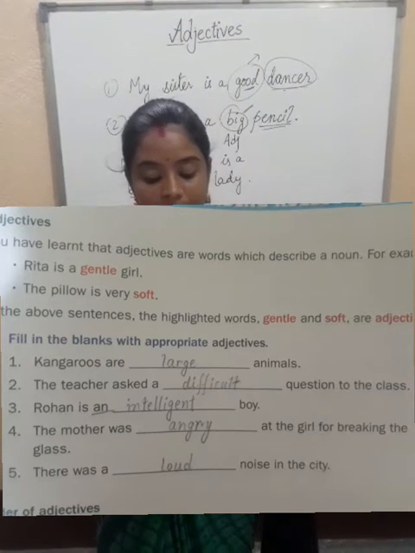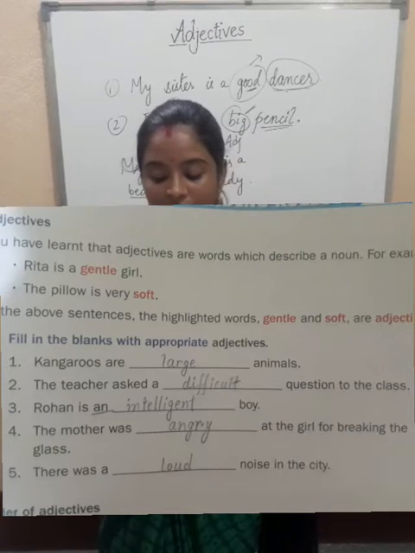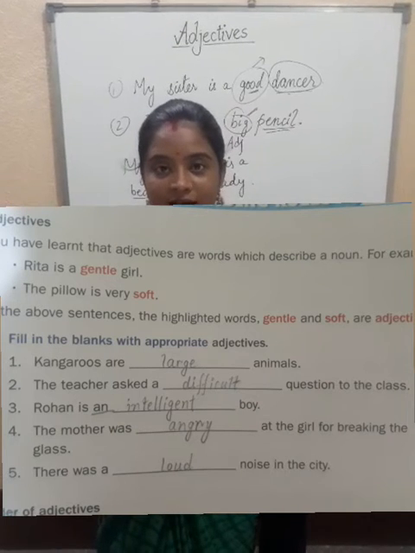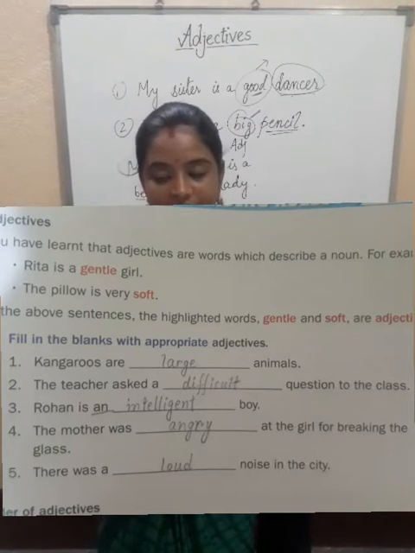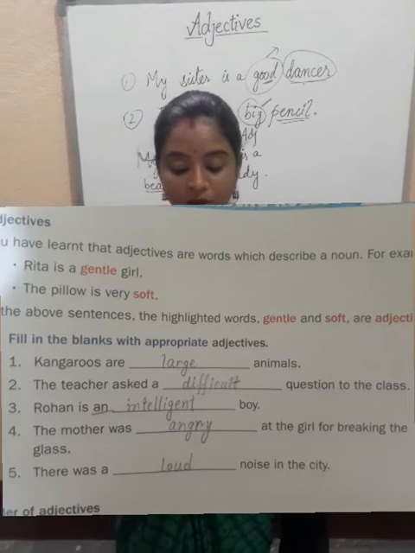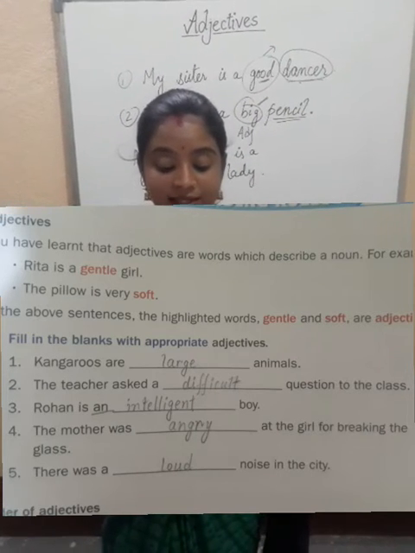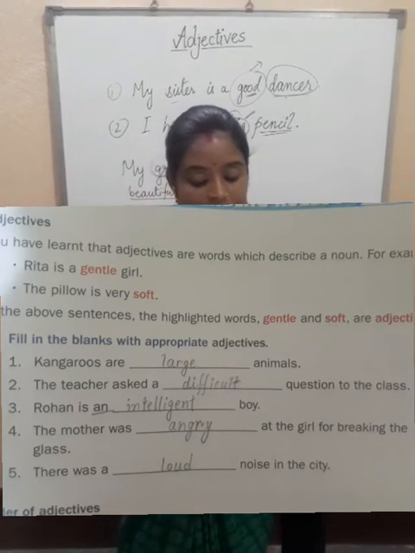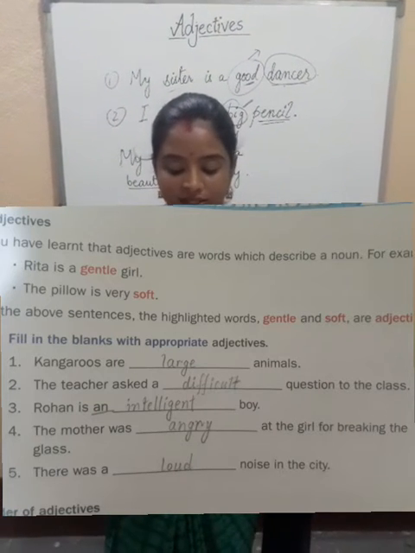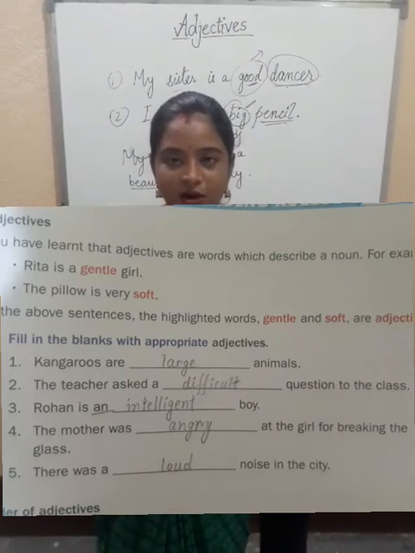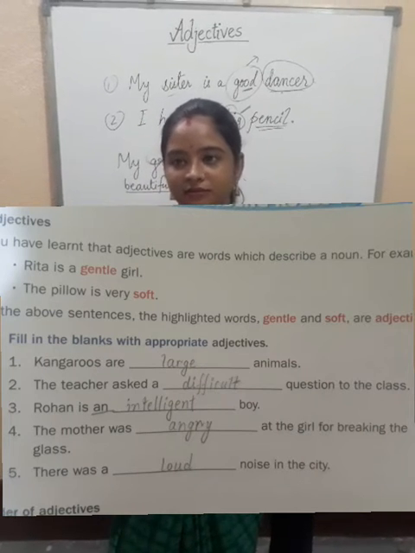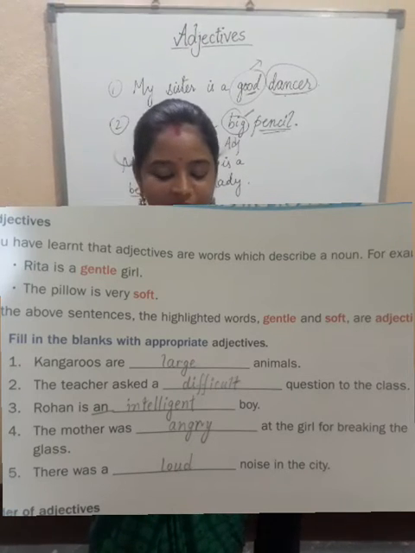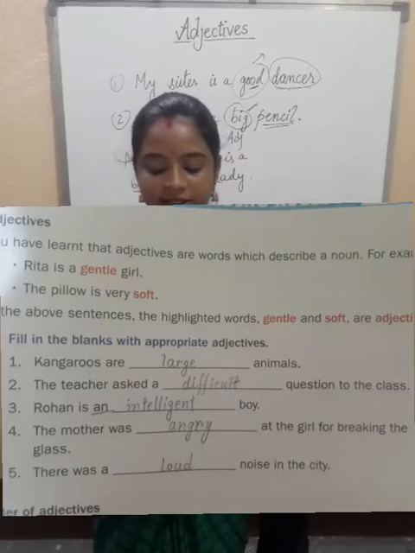Question number 4. The mother was dash at the girl for breaking the glass. If the girl has broken the glass, mother will be angry. She cannot be happy. So I have written here angry because I felt this is the suitable word for this sentence. The mother was angry at the girl for breaking the glass. Question number 5. There was a dash noise in the city. Noise is always loud. You already know noise can never be low, or it can never be silent. Silent noise, have you ever heard? No. So there was a loud noise in the city.